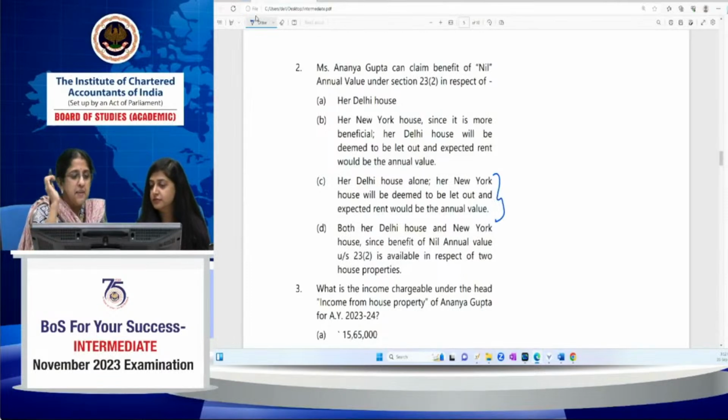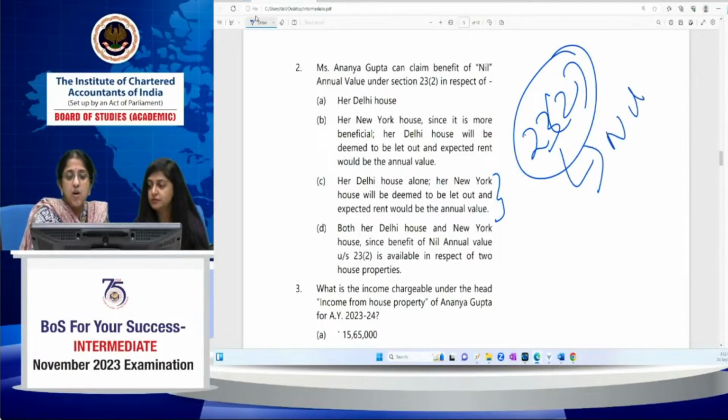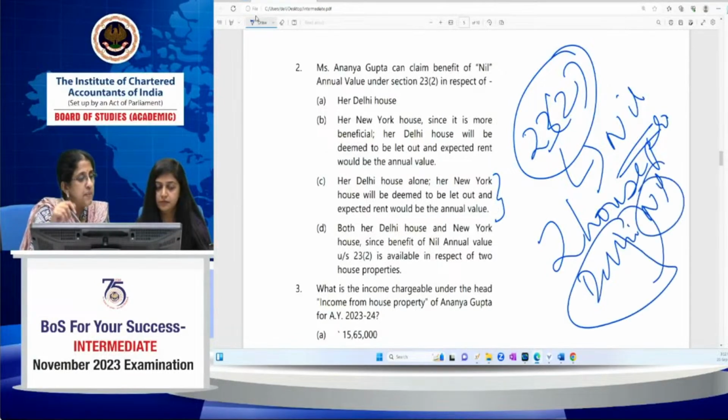Okay, let me now say. Bhumika says A and Naman says D. In the normal case, as per section 23(2), the benefit of nil annual value is available in respect of two house properties. Now she has two house properties, Ananya. She has a Delhi house, she has a New York house. Both are self-occupied. Can she claim the benefit in respect of both? Durga says C.